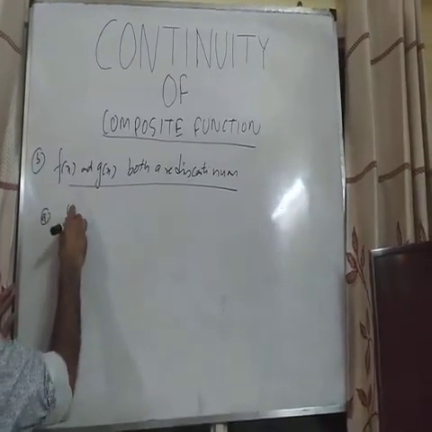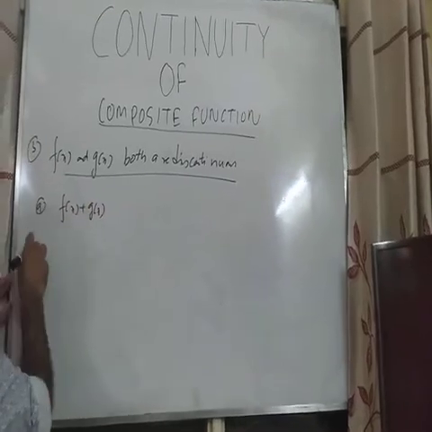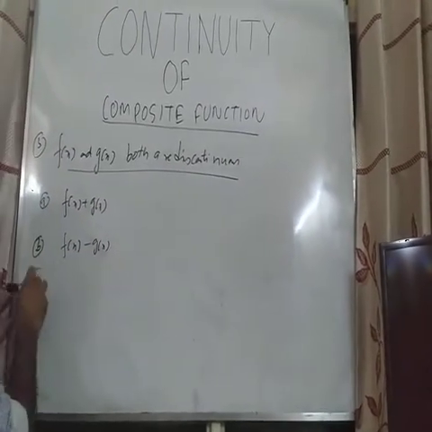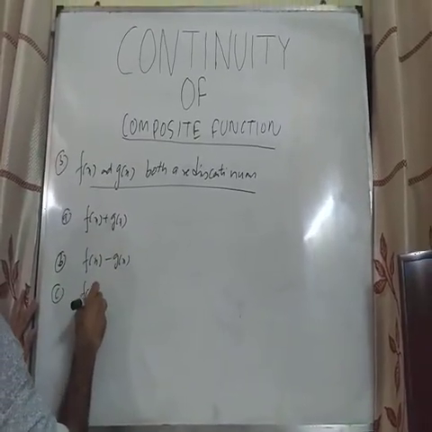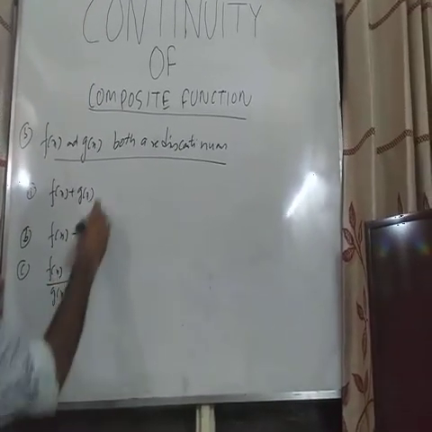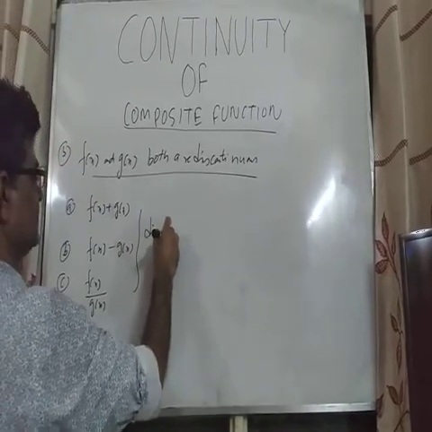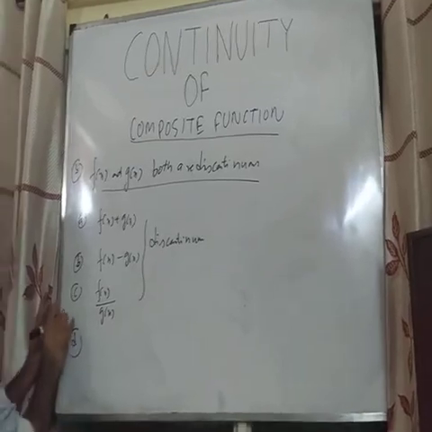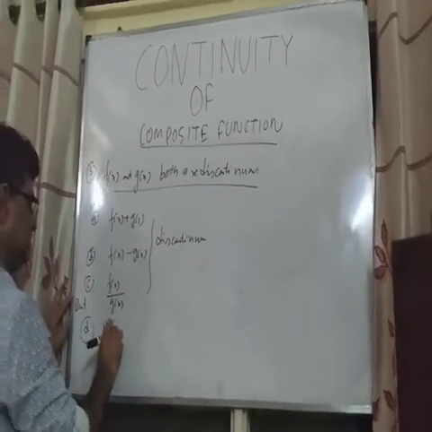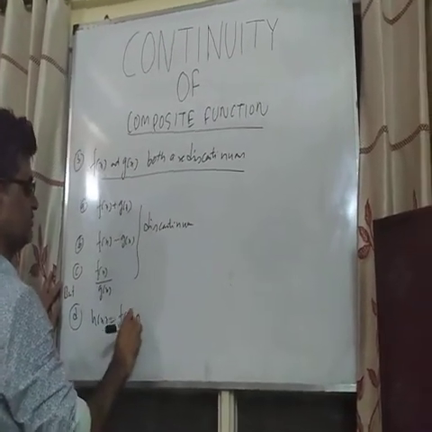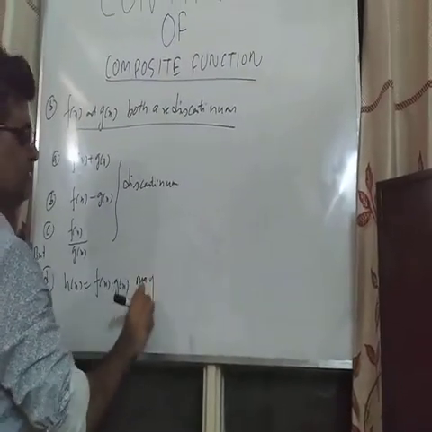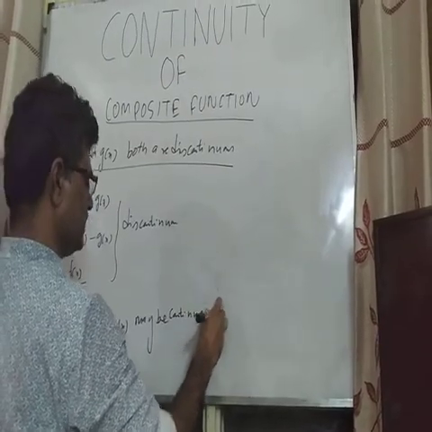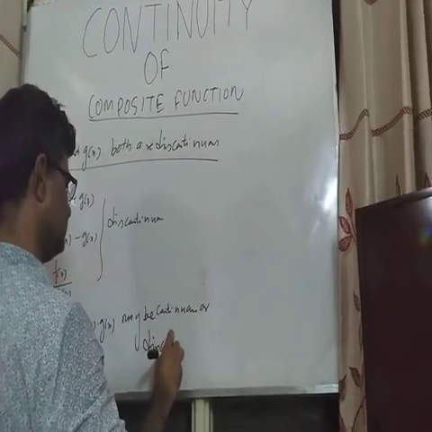Then f(x) plus g(x), f(x) minus g(x), and f(x) upon g(x) will be discontinuous, but h(x) equals f(x) into g(x) may be continuous or discontinuous.